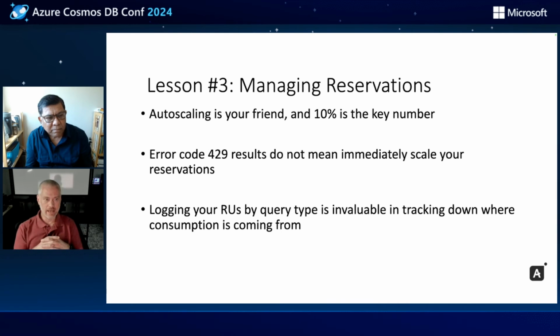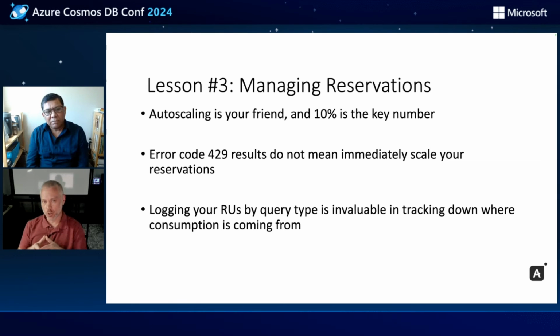We've also encountered error code 429, which is essentially telling you that you are getting throttled. Our initial approach to this was immediately scaling up our cluster, which meant that we ended up with an incredibly large RU for not much benefit. When you start encountering 429s, make sure you're doing the investigation and thinking through things like sliding workloads around to cover all of your time period that you can work on it, but it doesn't mean immediately scale your cluster.